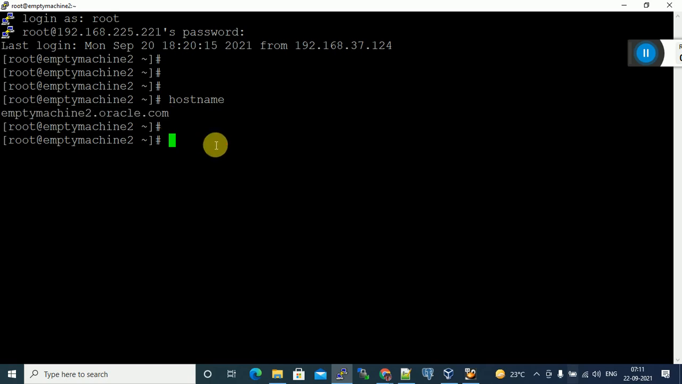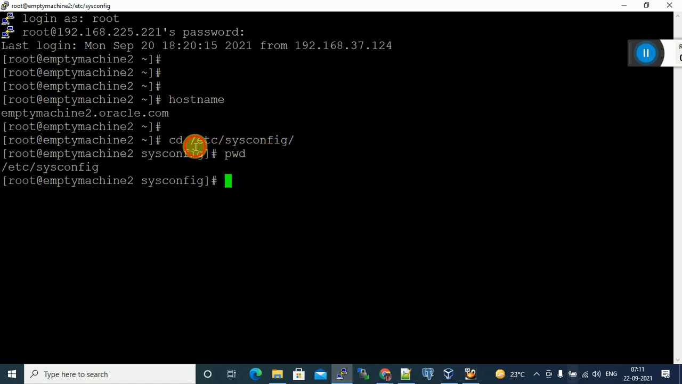How to change the host name? There is a command. So cd means change directory. Okay, cd space /etc/sysconfig. Okay,